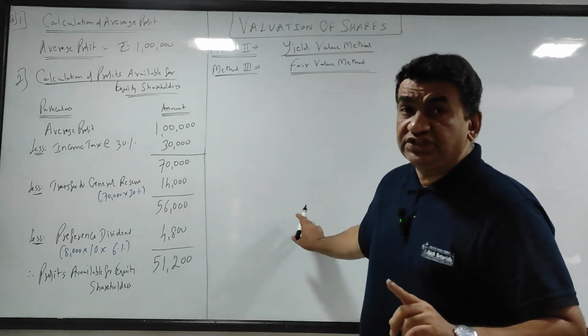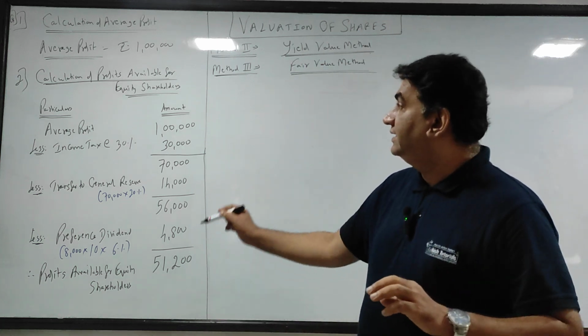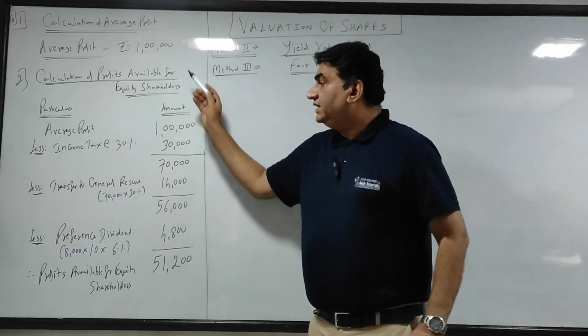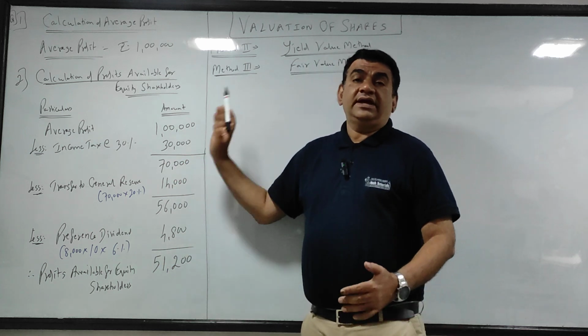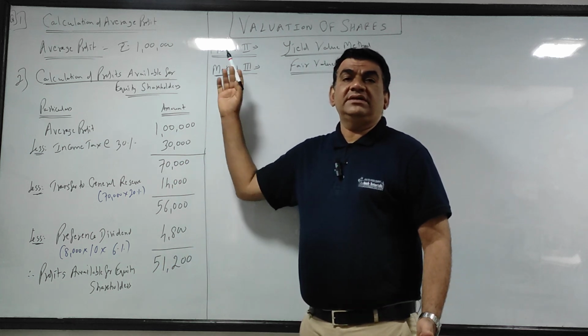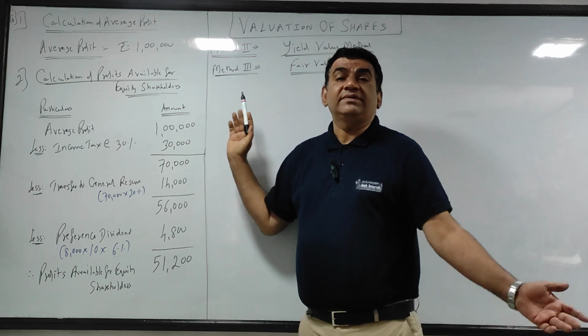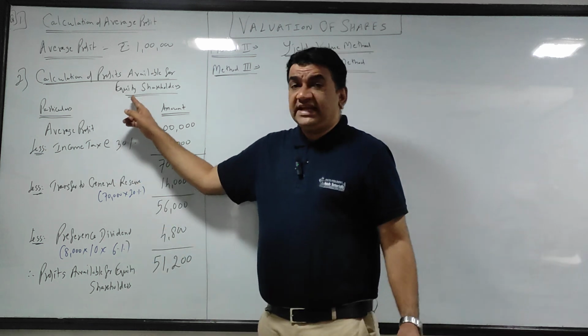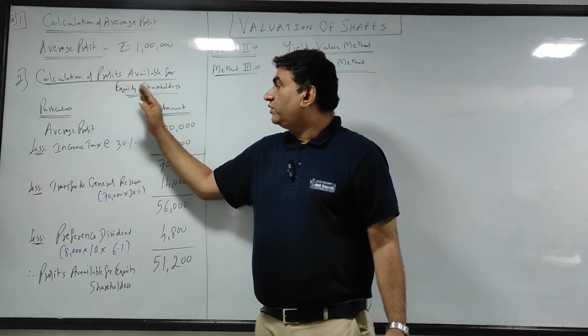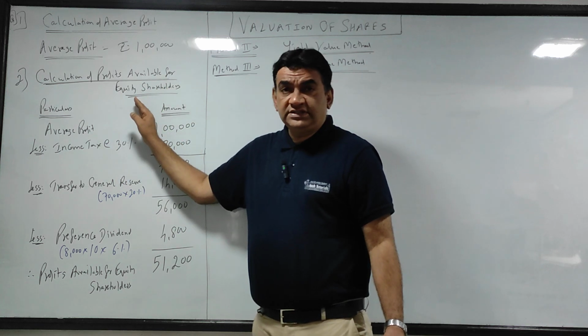याद रखना, there are 4 steps, all are interconnected. एवरेज प्रॉफिट यहां का बेस बनेगा, स्टेप नंबर 3 का बेस ये होगा, and step number 4 का base will be the answer of step number 3. So I'll repeat guys again. Second step, calculation of profits available for equity shareholders.